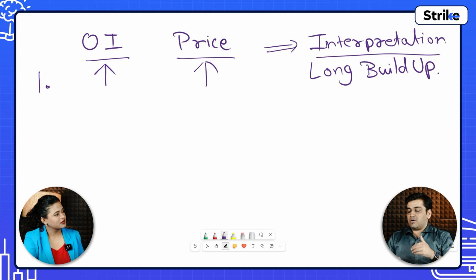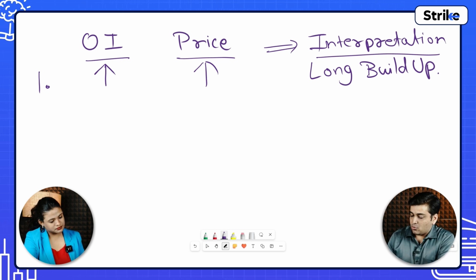So long position means when the prices are going up, there are many people who are bullish towards that particular futures, or that particular asset class. So they are buying it at a lesser price, expecting that prices will go up, and then after that they will sell it. That is one. When open interest and price both are increasing, it is considered to be bullish, long build up. That is what the terminology says.